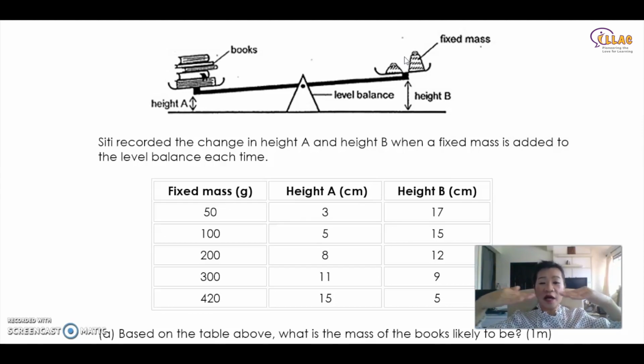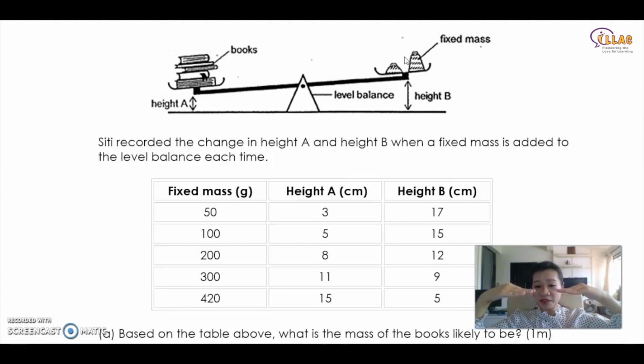This is how a balance works. When it is in equilibrium, when both are at equal height, it means they are the same weight. I say again, when it is like that, this one is heavier, this one is lighter, correct? You played seesaw before, okay? So I hope this is familiar to you. But when both are at the same height, it means both have the same weight.